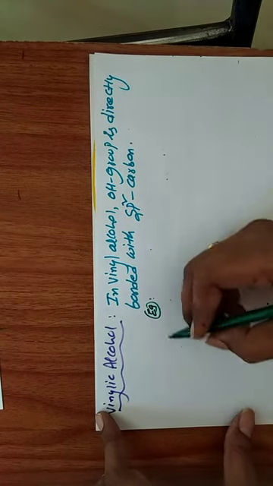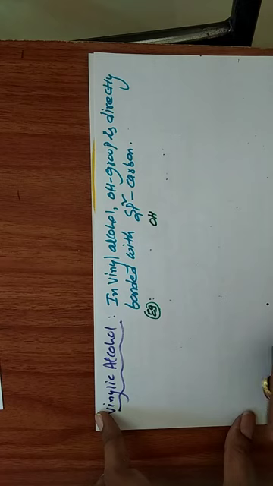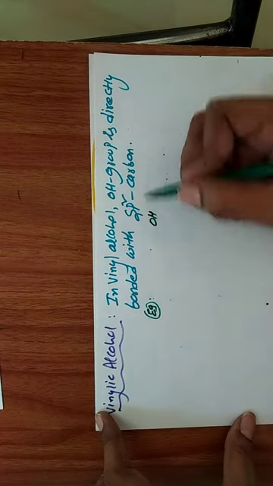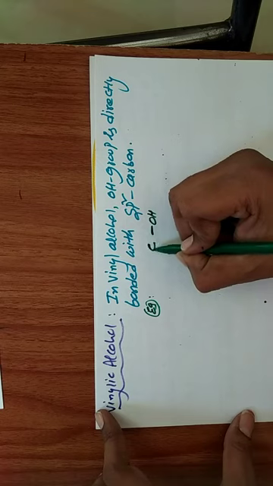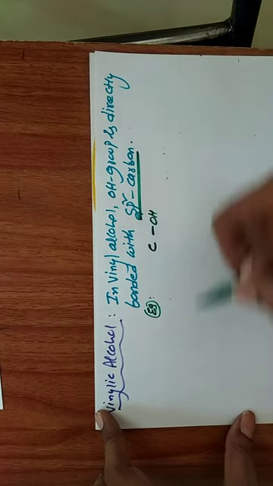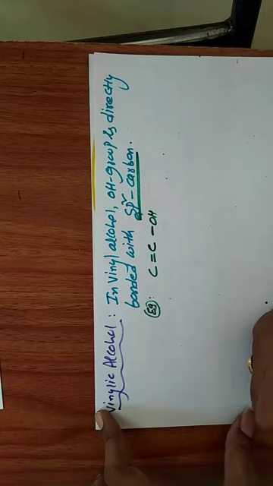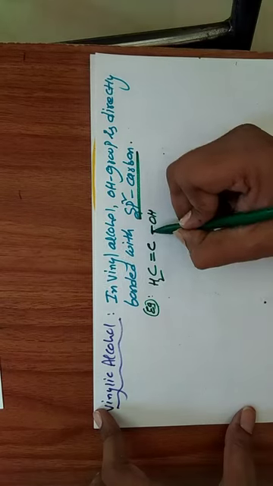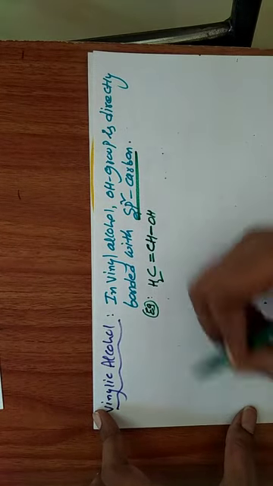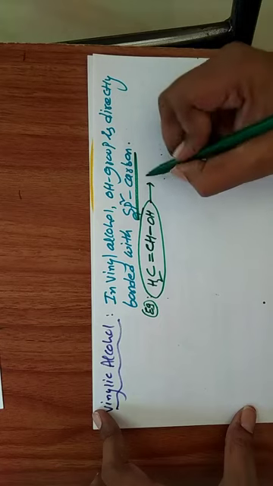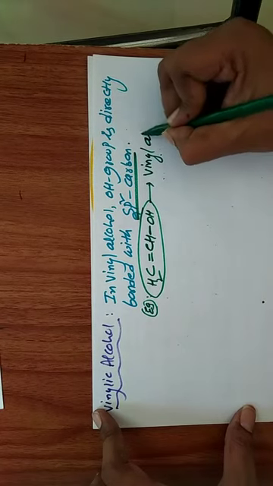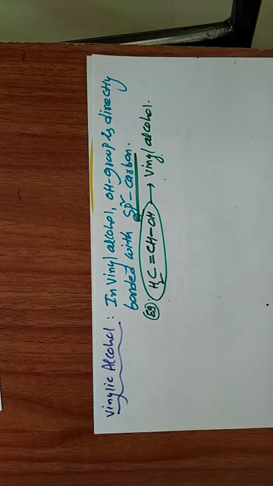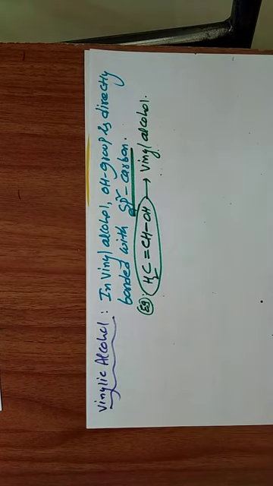This OH group is directly attached to what type of carbon? An sp2 carbon; sp2 means double bonded carbon. Here two bonds are completed, CH2, and here three bonds are completed, CH. So this molecule is generally called vinyl alcohol, where the OH group is directly bonded with an sp2 carbon.